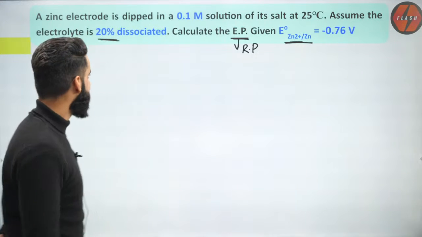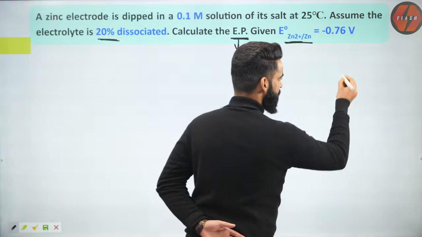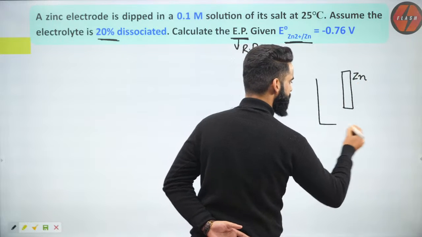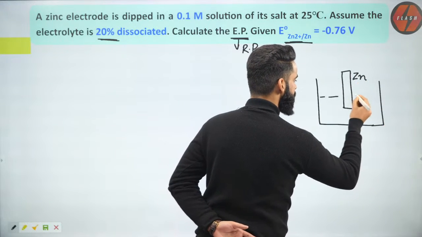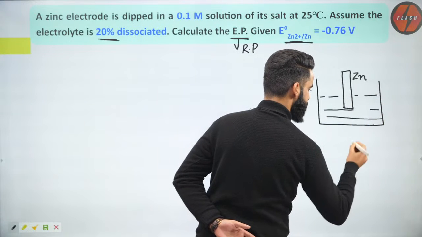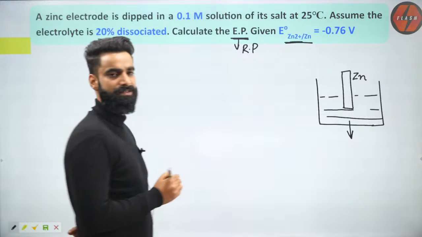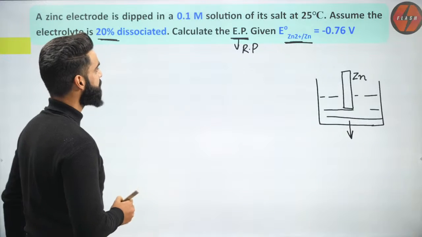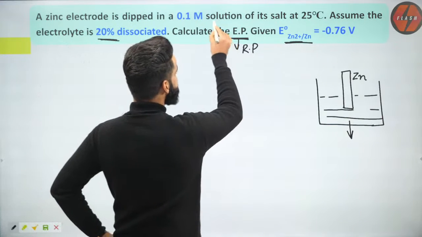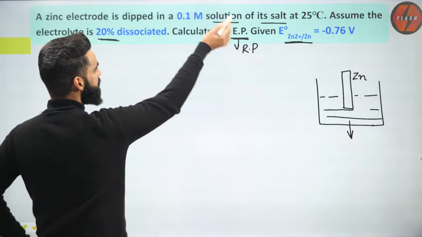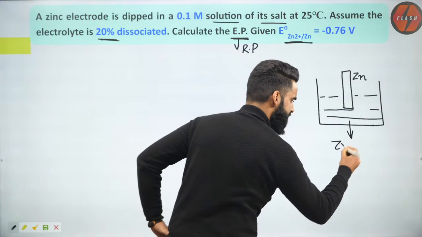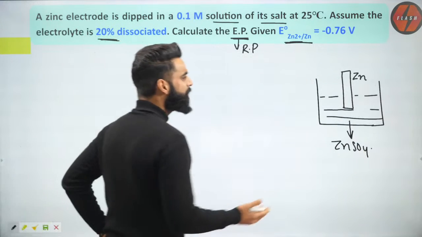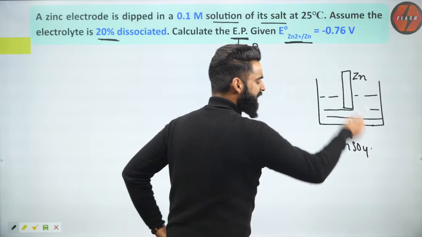Second thing, I am given a zinc rod right here. Let's say this is my zinc rod, and it is dipped into a solution. The solution contains an electrolyte, the salt of zinc. Let's say I'm taking ZnSO4 as the salt over here, correct? So basically, I have a zinc rod dipped into its own ions.